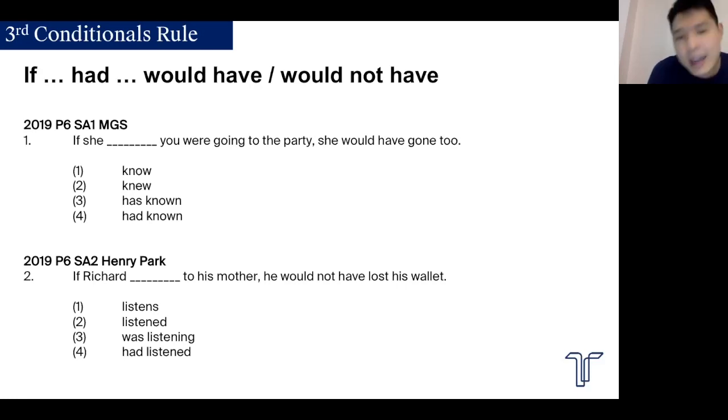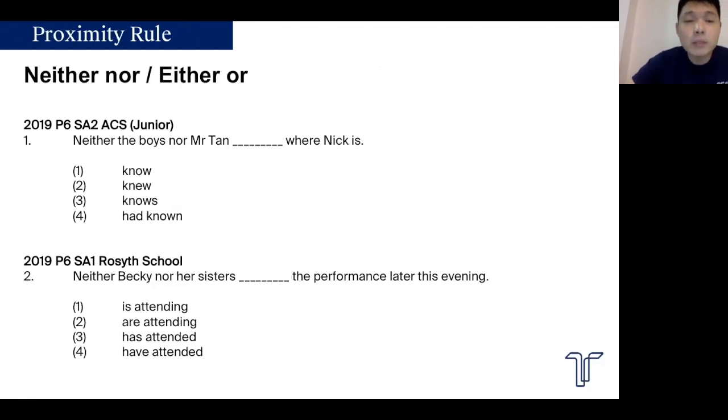If she had known you were going to the party, she would have gone too. The second part: if Richard had listened to his mother, he would not have lost his wallet. Super simple. Take note, the third conditional rule can also come up for synthesis and transformation.